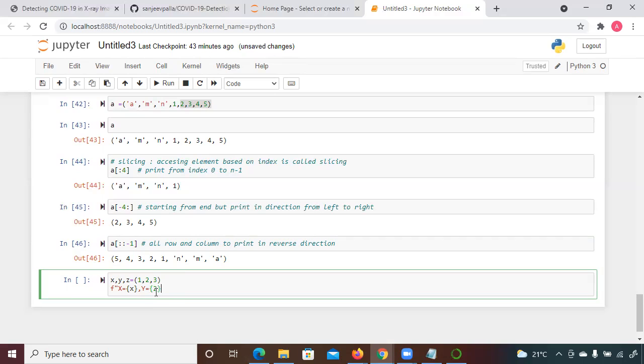I'm going to show you how you can initialize, if you want to print an element based on the naming that you want, how can you do that?